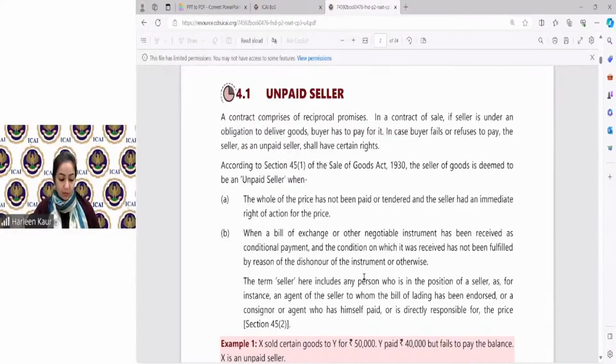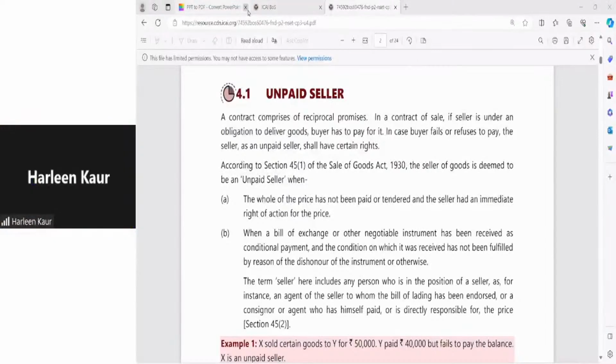Let me see if all the doubts have been cleared. Yes, Mr. Deepak Kumar, if the goods are in transportation, we can use the second right, which I'm going to explain to you. Miss Palak, the same question you were asking. Once we have given the goods to the transporter, we can take back the goods from him as well. That is the second right.